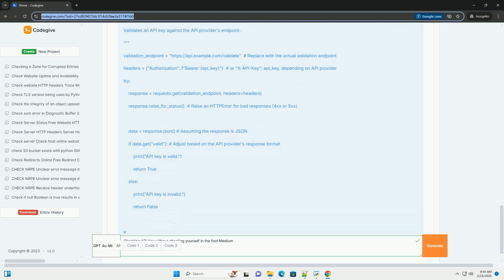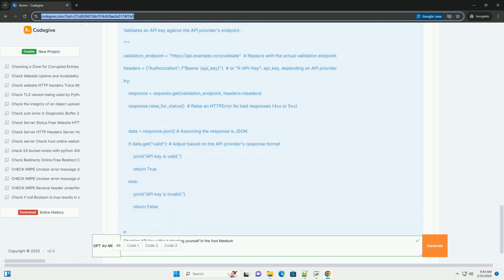Separate log storage. Store logs in a secure, access-controlled location. Consider using a dedicated log management solution. Regularly review logs. Regularly review your logs to identify any potential security issues or anomalies. Explanation.